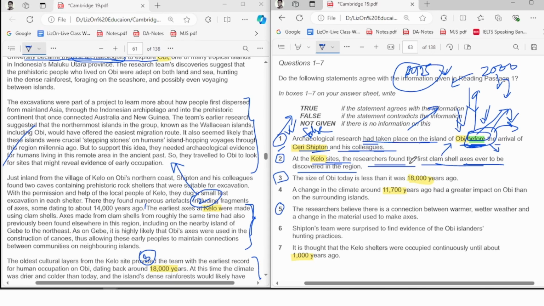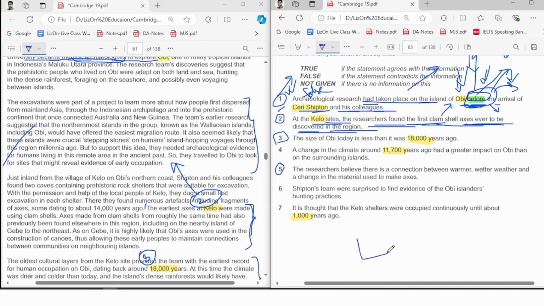We need to find out whether it was the first ever to be discovered in that region. Per se, you live in a place and there is a clamshell. People are saying, okay, this is the first ever. But then you heard, okay, no, maybe there is another site, another name, but someone told you or you got the information. First, this is your house, so someone said the first clamshell found here, and someone said no, there is a temple out there, right? There is a mosque out there. The first clamshells actually found there, right? That means this is false.